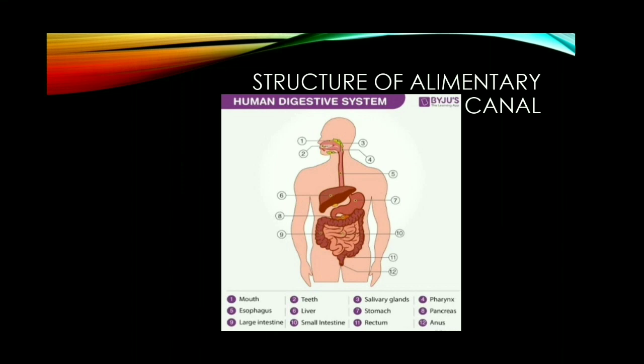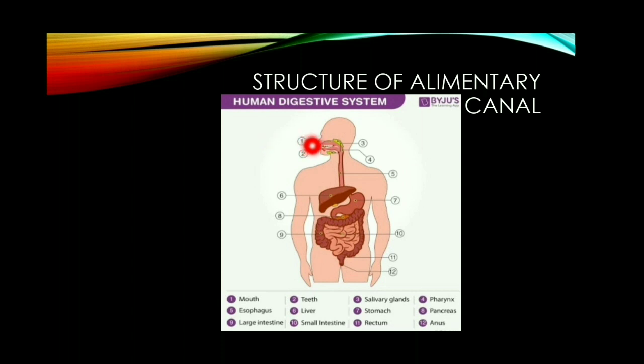Welcome to all children. Students, in the previous class, we have learned about the introduction of the human digestive system. Today, let's study about the structure of the alimentary canal. Alimentary canal is a passage starting from the mouth and ending with the anus. It is a muscular coiled tubular structure.